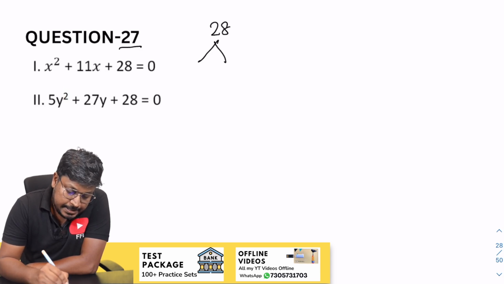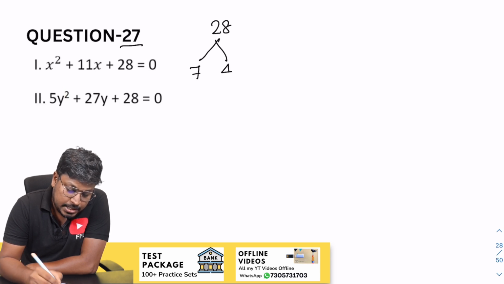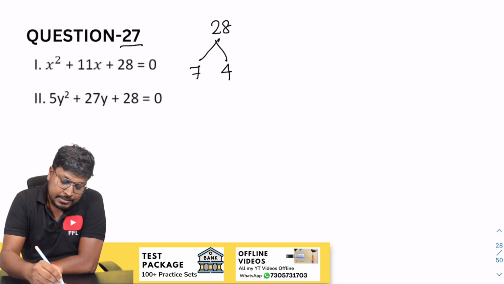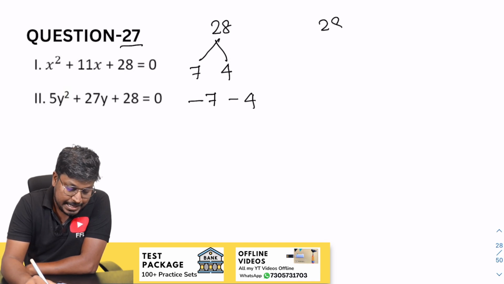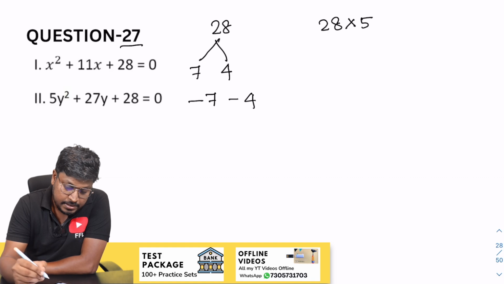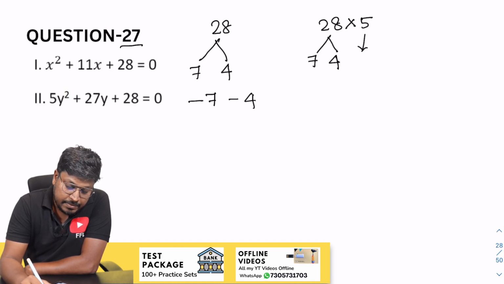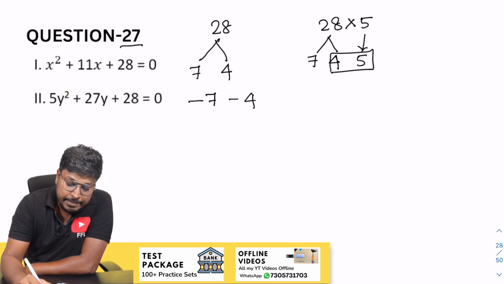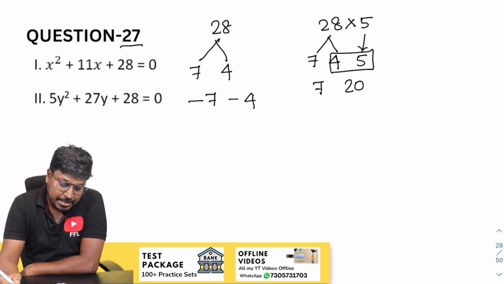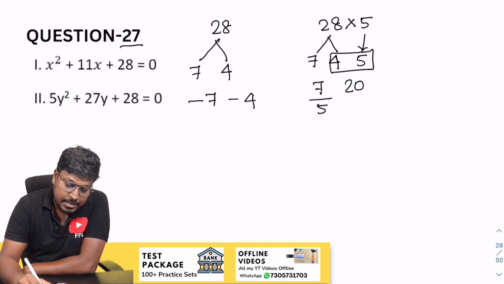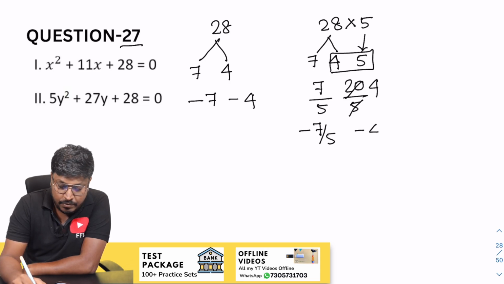So 28, 7 4s are 28. Right, so while writing minus 7 and minus 4. So similarly here 28 into 5. So this will be 7 4s are 28. So keep the 5 as it is. So 5 into 4 will be 20, and 7 here. So when you add 20 and 7, resultant will be 27. So divided by 5, divided by 5. So this will be 4 times. So minus 7 by 5 and minus 4.